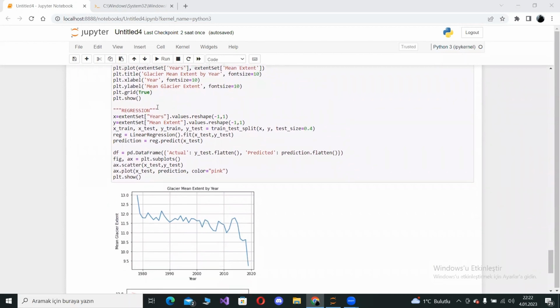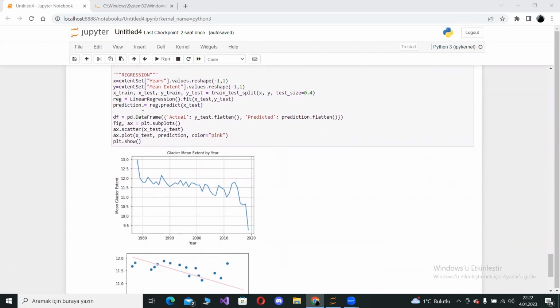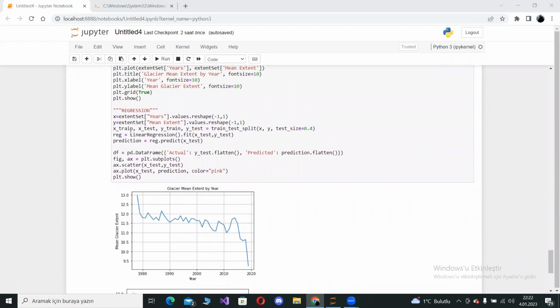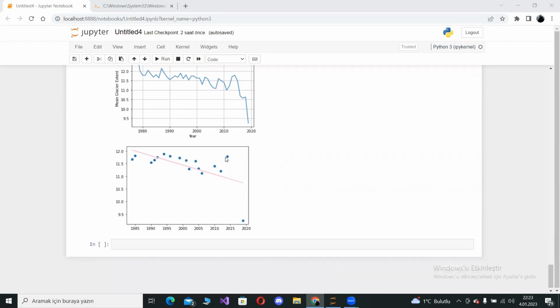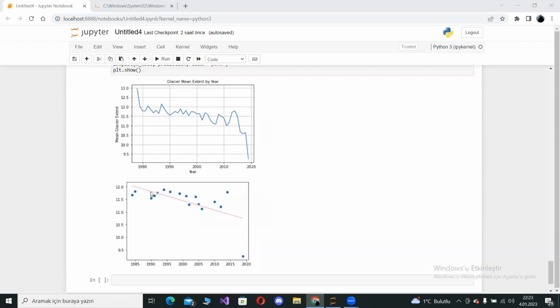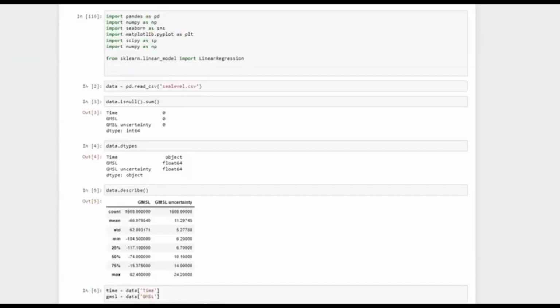This is the part of the machine learning technique. I used linear regression. I split the data into train and test sets, and I chose the test set size 0.4. This is the first graph that shows the glacier mean extent by year from the 1980s to 2020. This is the second graphic that shows the predict line.